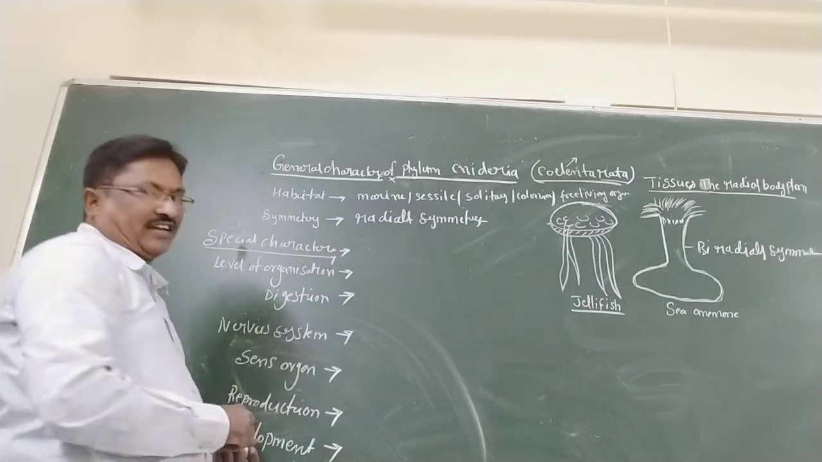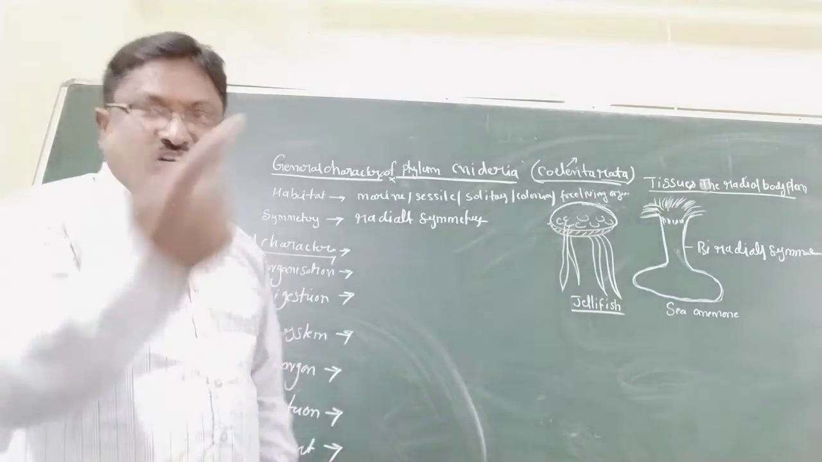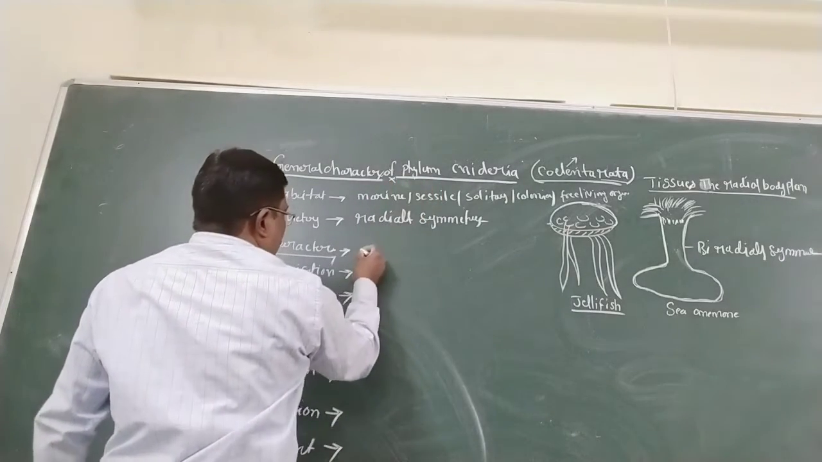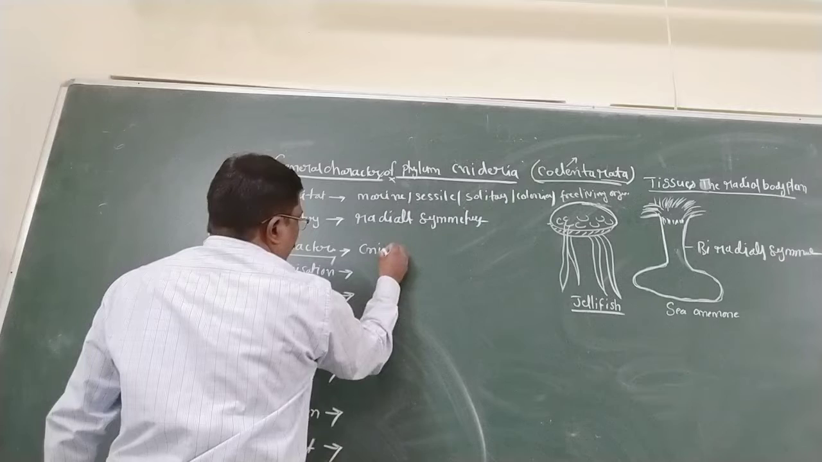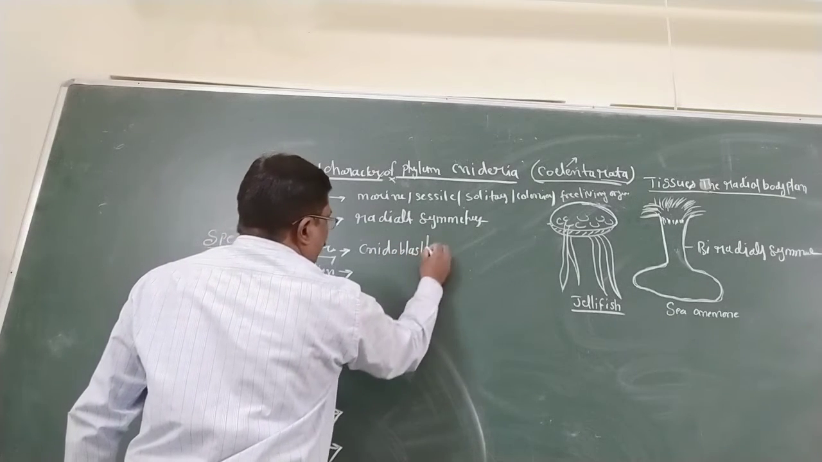As well as special characters. What is the special character? There are three types of special characters. First one is in Cnidaria: Cnidoblasts or Cnidocytes.